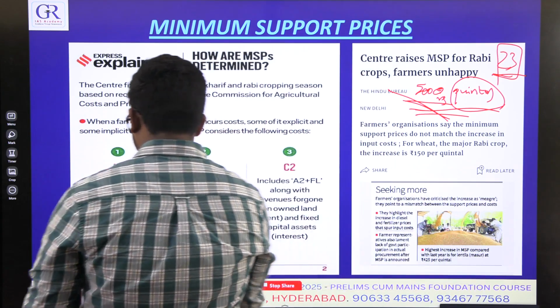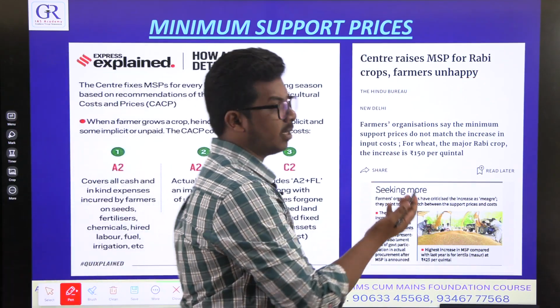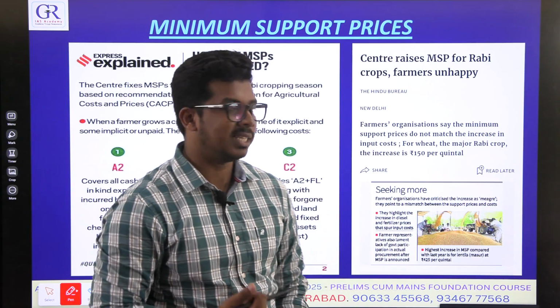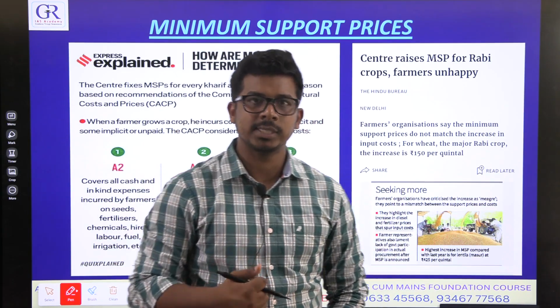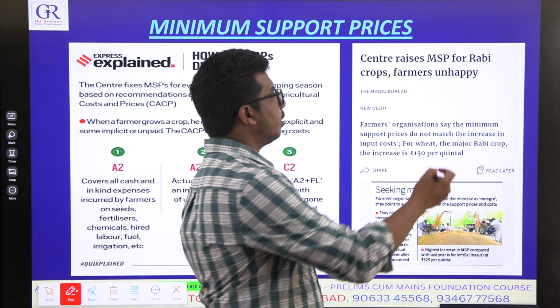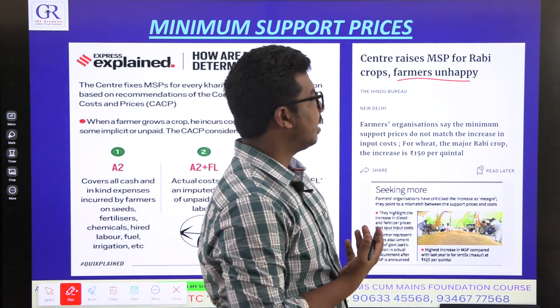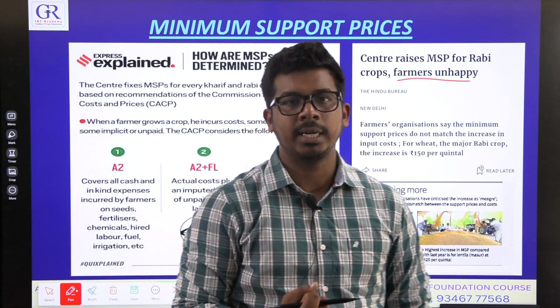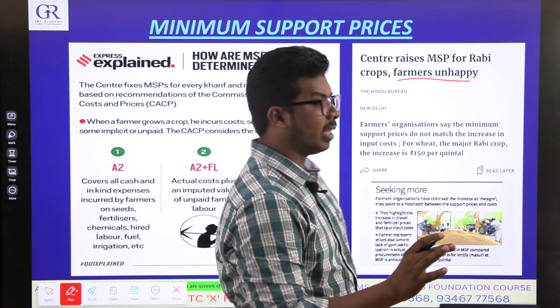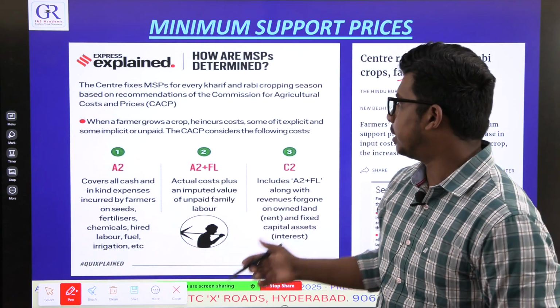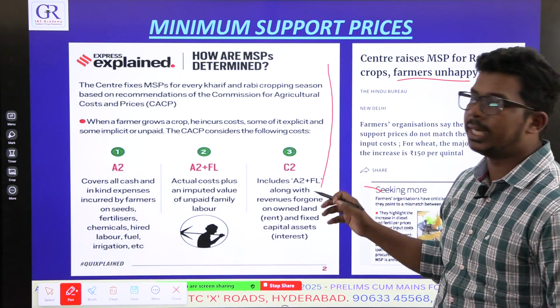Before this Rabi season, the second agricultural season for this year, the government has announced some rates for the upcoming season. But farmers are unhappy with those rates because they think they are very low. So that is enough with the news. Just understand how MSP is determined in India.